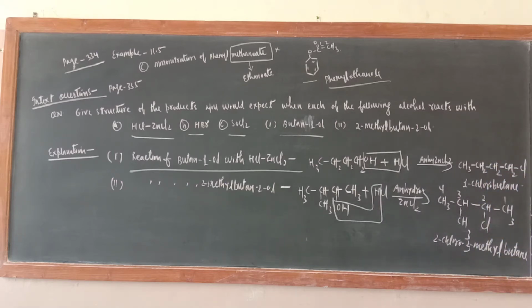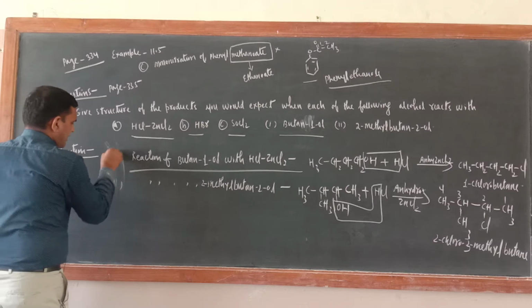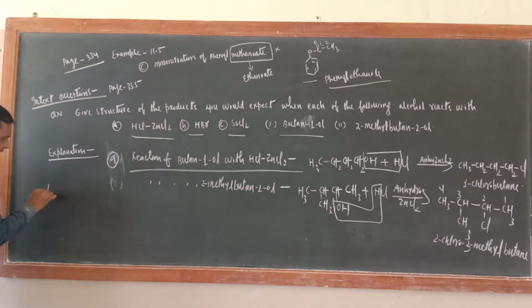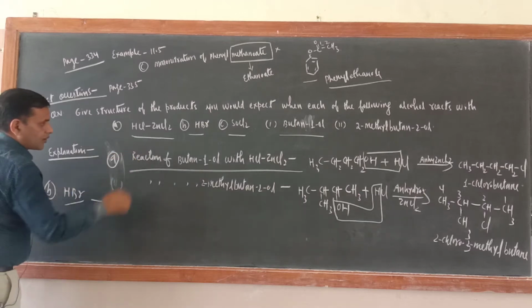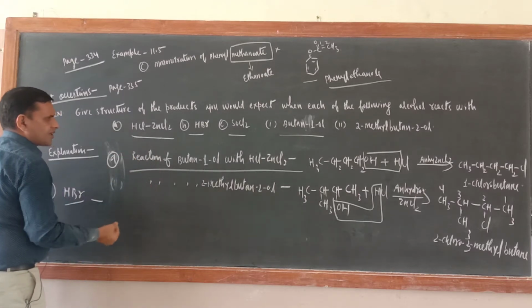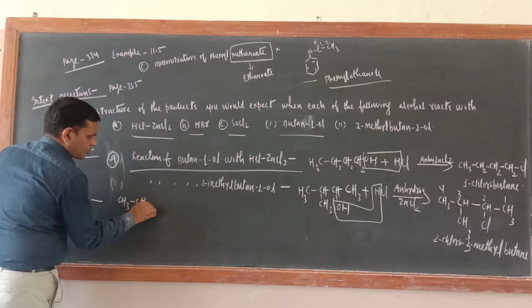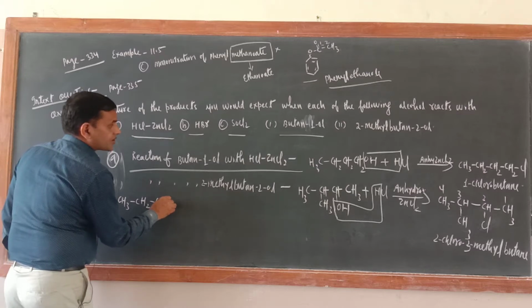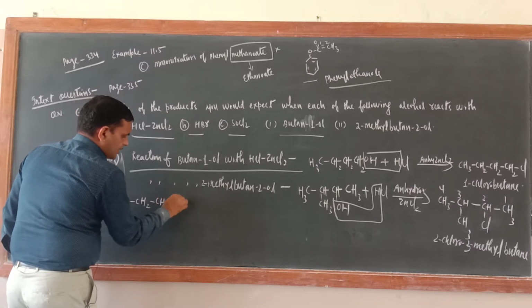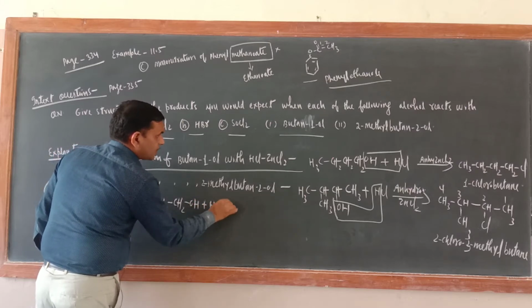Now the same reaction with HBr. This was with A, this is now with B, HBr, the reaction of both compounds. It is easy, you can do it yourself. Just see, CH3CH2CH2CH2OH, butanol, reacting with HBr.